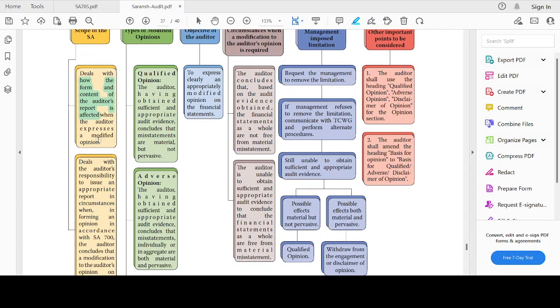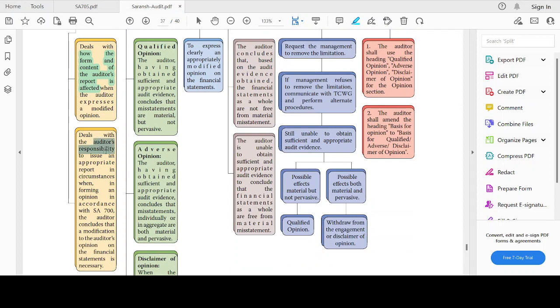It also deals with the auditor's responsibility to issue an appropriate report in circumstances when, in forming an opinion in accordance with SA 700, the auditor concludes that modification to the auditor's opinion on the financial statements is necessary. Whenever an auditor concludes a modification to the opinion is necessary, what are the steps to be followed and what is the auditor's responsibility in dealing with such modification has been laid down in this standard.